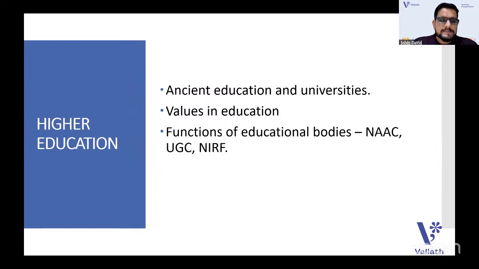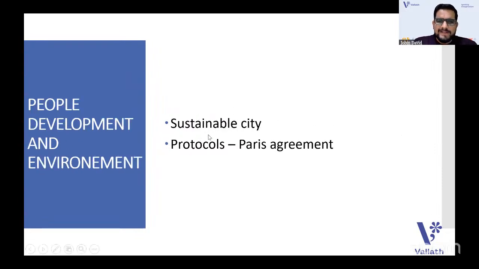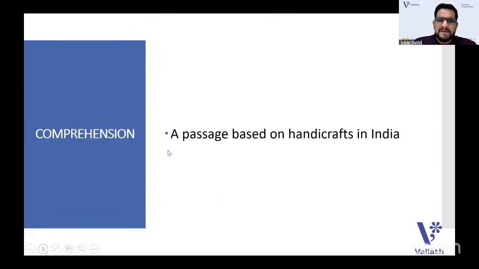And then last, about people and development, there was a question regarding, I think, sustainable city, which is the most sustainable city. And with the protocols, they asked about the Paris Agreement, what is the temperature difference that nations should keep according to the Paris Agreement. And comprehension was a passage on handicrafts in India, and that was a simple passage too.